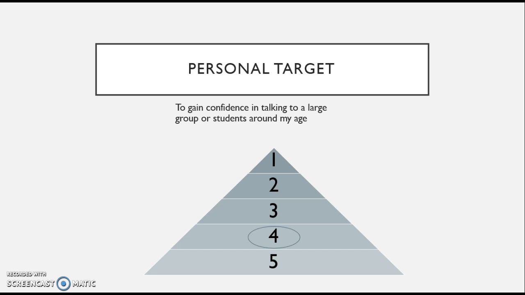session. However, I wasn't able to talk confidently to the older age groups, because they're around my same age, and in my head I self-consciously thought they were judging or something, so I need to work on that. On the other hand, the teacher that I was shadowing informed me that confidence comes with experience, and teaching someone around the same age comes with practice. So with this one, a couple of weaknesses that I didn't put in my SWOT would be just to not worry about how someone else is thinking, because you're the teacher in the situation, they're the student.